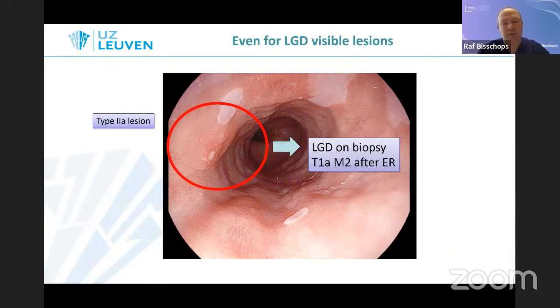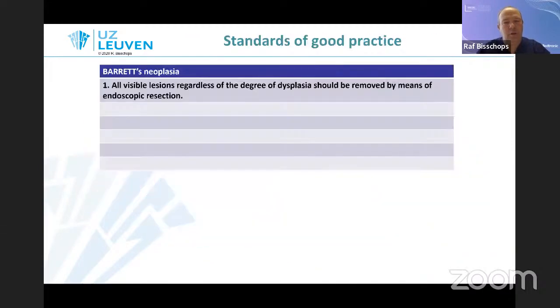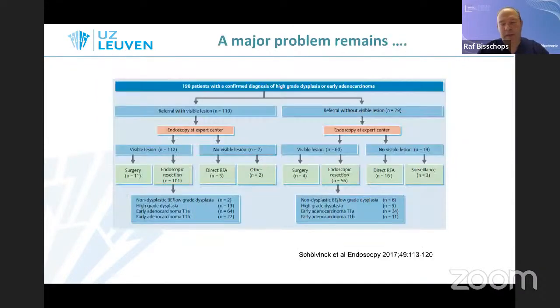So any dysplasia should be resected for accurate histology. So this is the first standard of good practice, that all these visible lesions, regardless of the degree of dysplasia, should be removed. However, as Rayan pointed out, it's very disappointing to see that finding these lesions is still quite difficult. So a major problem remains.